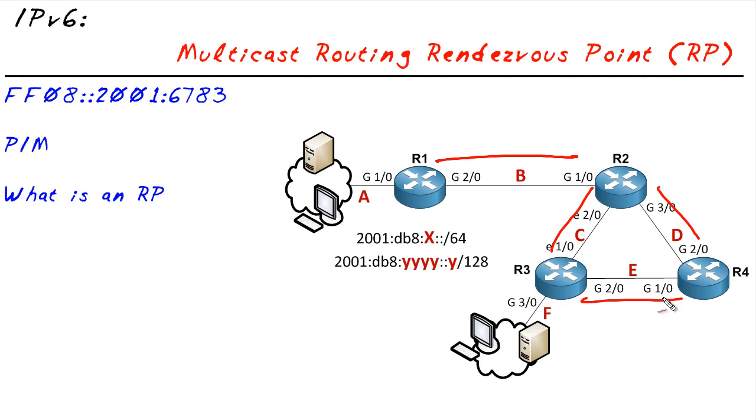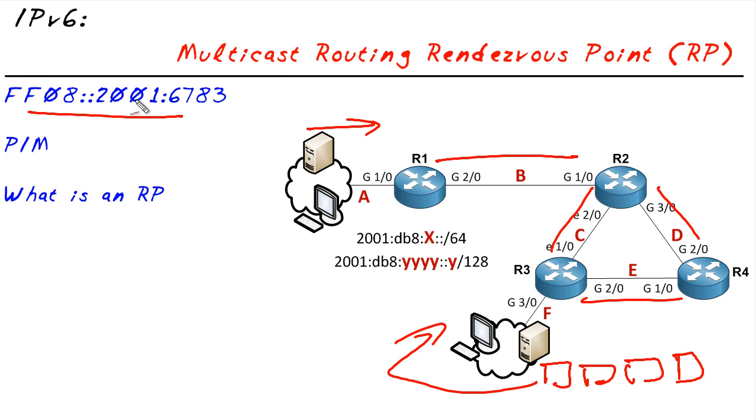Now the big challenge comes in if we have this content for this group being sent into the network, we don't just want to forward it blindly to everybody. So here's what we do. We identify who needs the traffic by having these clients request it. And they request a join to this group, which is a fancy way of saying, hey, Mr. R3, if you see this multicast group content, we would love to see it. That's a join, and it's done with something called MLD, the Multicast Listener Discovery Protocol, and the specific message type is called a report, as in they are reporting that they would love to join that multicast group.